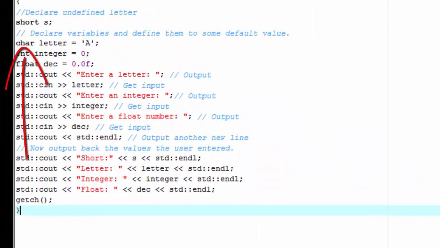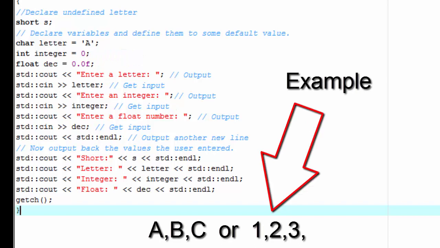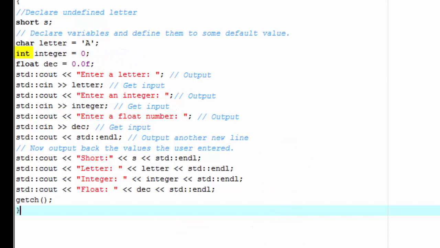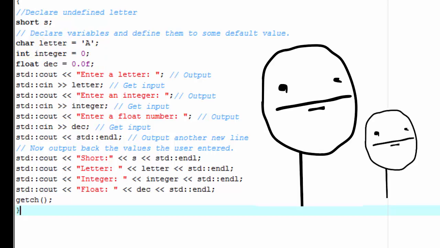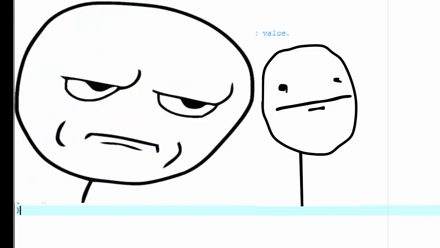Now chars store single character variables such as A, B, C, 1, 2, 3. Ints are the primary type of variables that we're going to use in our program most of the time, and these store basically numbers, positive and negative. Now short is just a shorter version with a shorter range than the integer. Long is a signed integer that can store a longer range of integers than the integer. It's just basically bigger than the int.